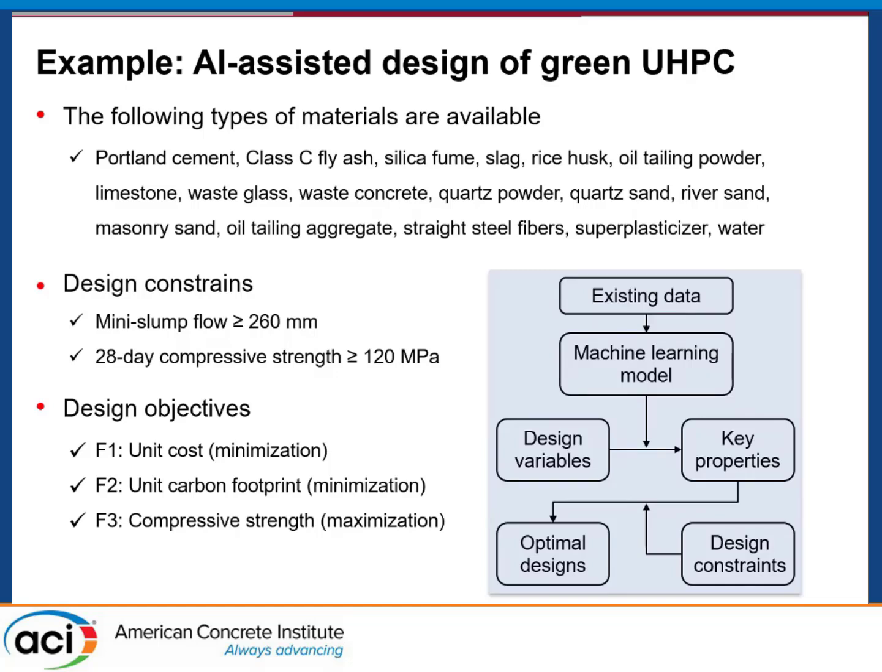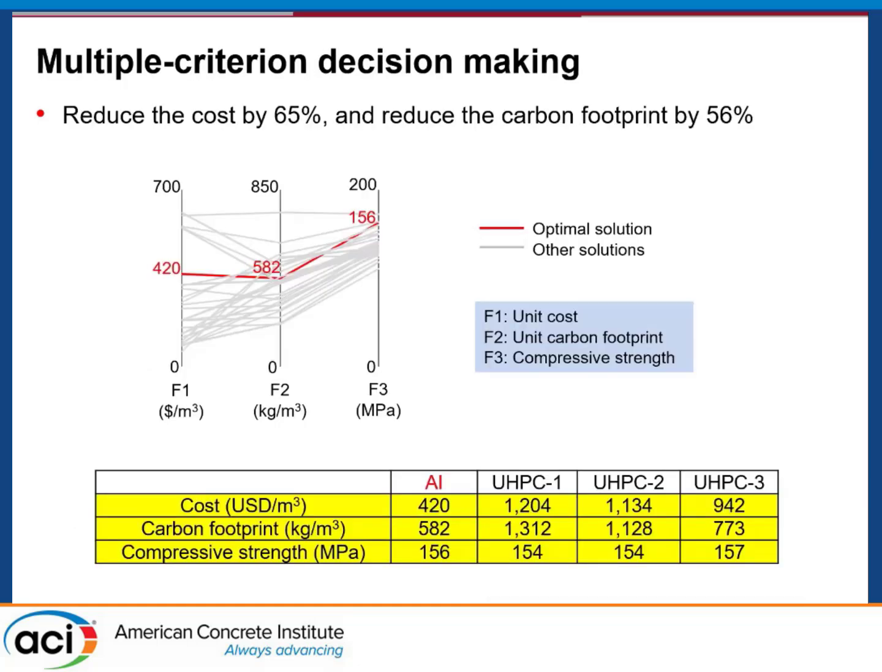And then we tested this approach through a case study. We wanted to design low carbon, ultra high performance concrete. We define the design targets. We want to make sure that the mini slump flow is at least 260 millimeter, and the 28-day compressive strength is at least 120 megapascal. And then we want to minimize the cost and the carbon footprint, and maximize the compressive strength. We performed this multi-objective optimization task, and we obtained some design solutions.